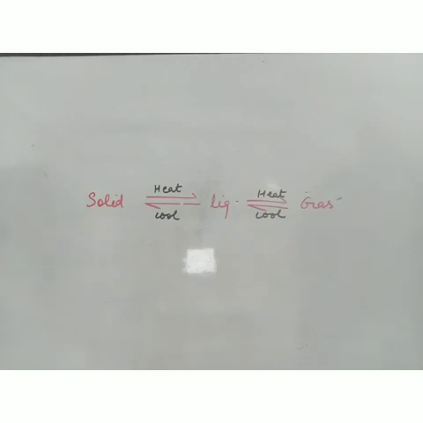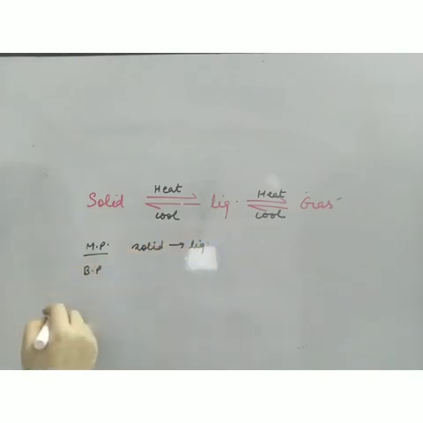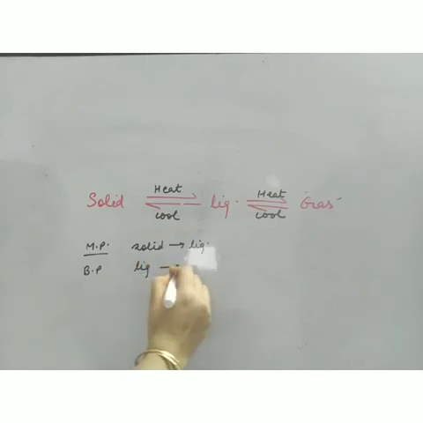The temperature at which solid changes to liquid is known as melting point. Now what is boiling point? The temperature at which your liquid changes to gas. For example ice, water and steam. These are the three states. You can change ice to water, water to steam, and the opposite can also be done. So this was all about the introduction of intermolecular forces, and the three states of matter like this.